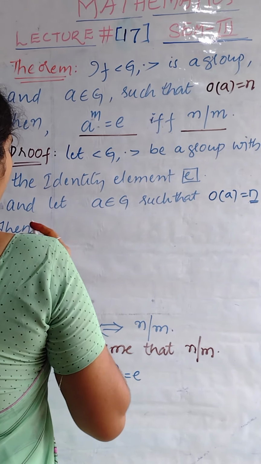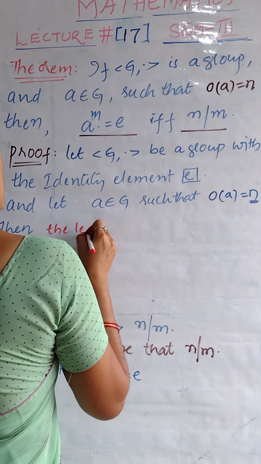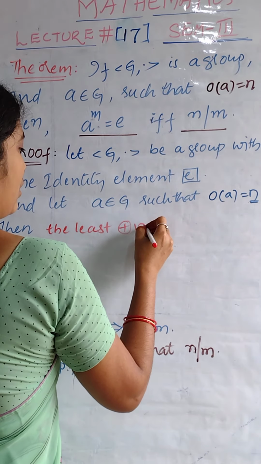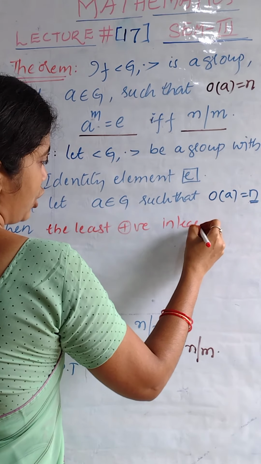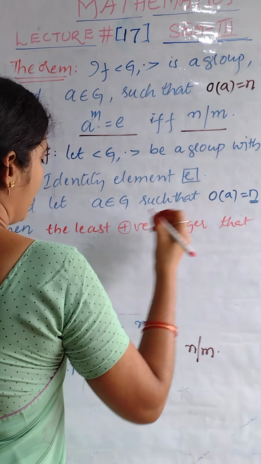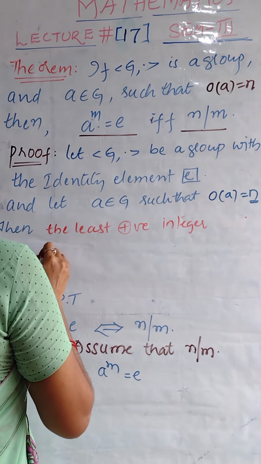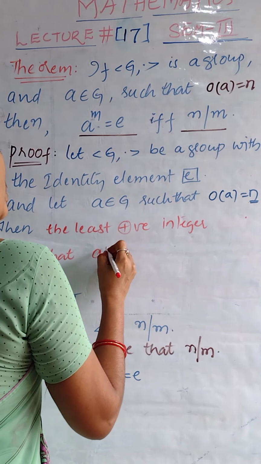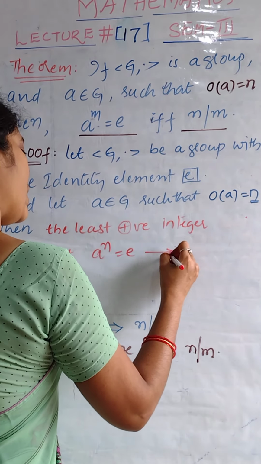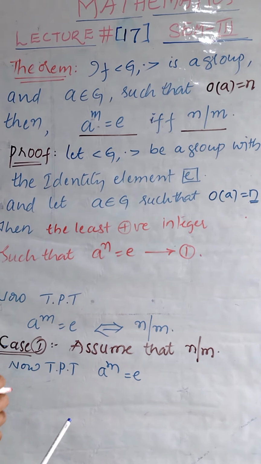Yes, the least positive integer such that a power n is equal to e. This is the condition, isn't it? That is the definition of the order of an element. Right, a power n equal to e such that n is the least positive integer. Let it be 1. This is the given hypothesis.